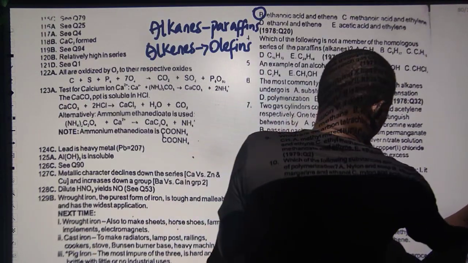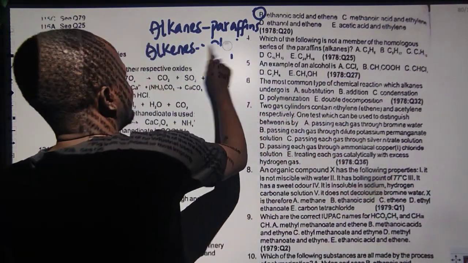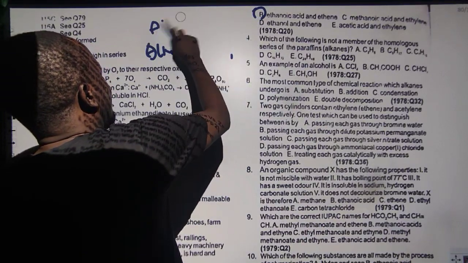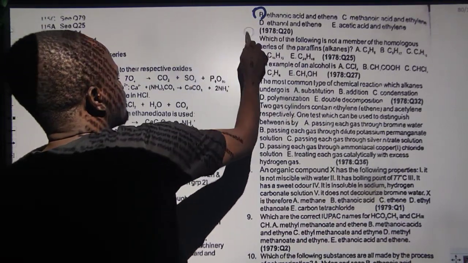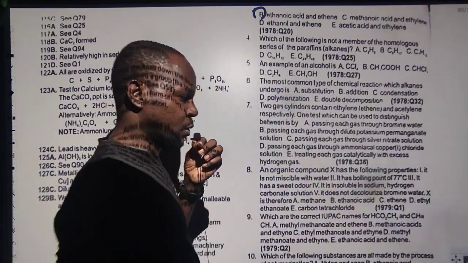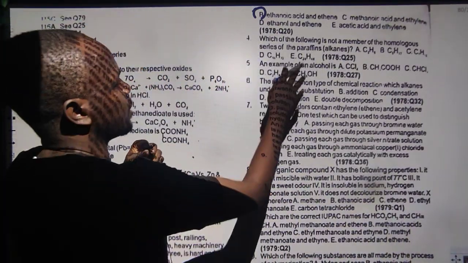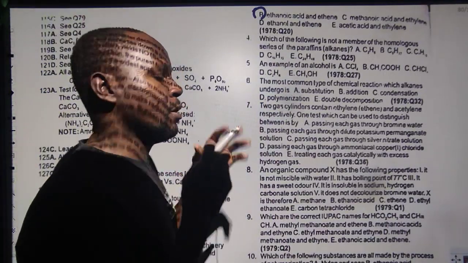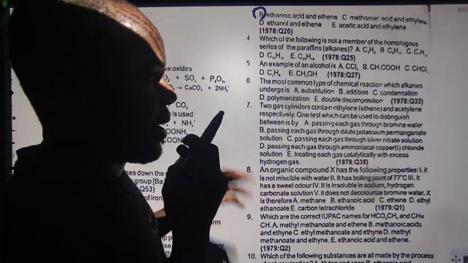So that's that. And thank God I can bring it back. I think that one has given us some kind of justification or interpretation to the question. So for example, now we are told to see the one that is not the family or the series of paraffins. I said paraffins are alkanes.